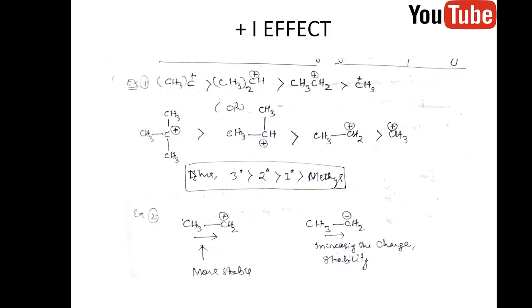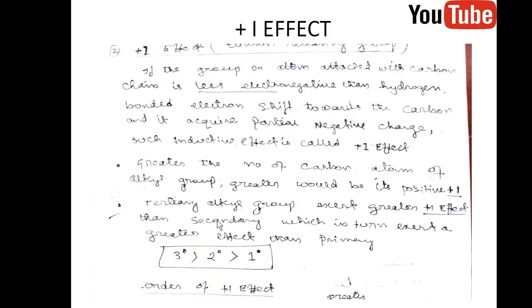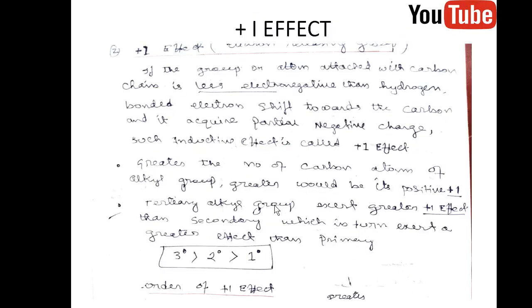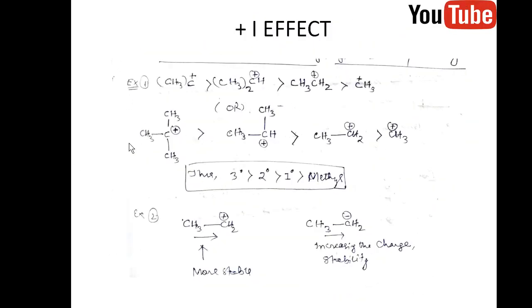For example, if the attachment is more alkyl groups, the more carbon alkyl groups will donate more electrons to the carbon in plus I effect. Here this is the carbocation.